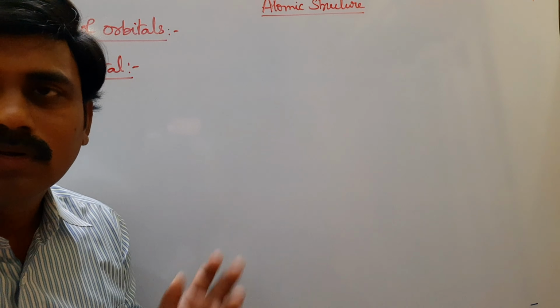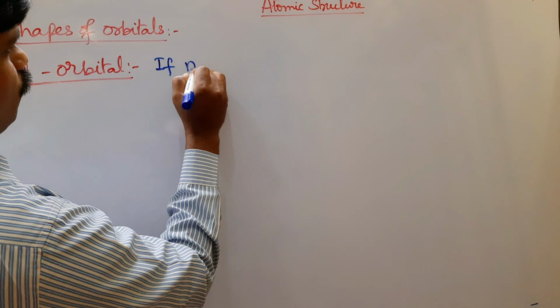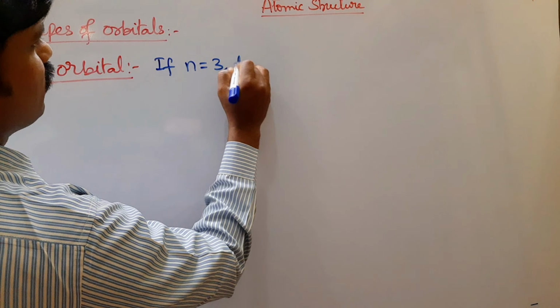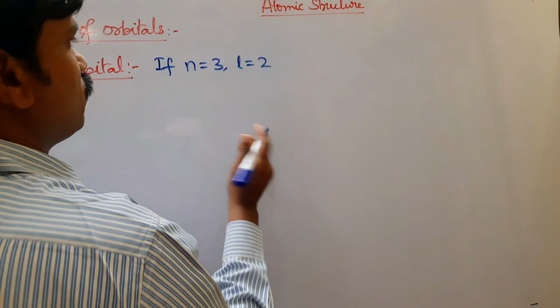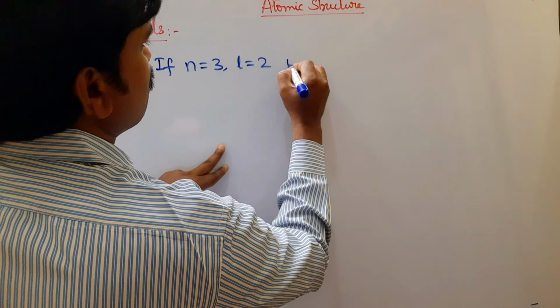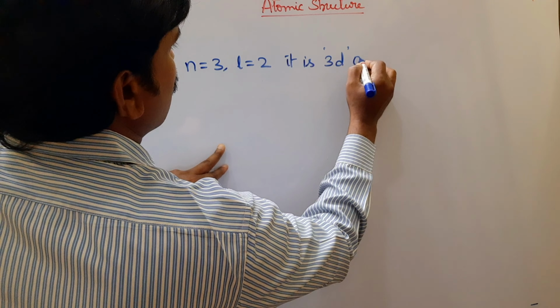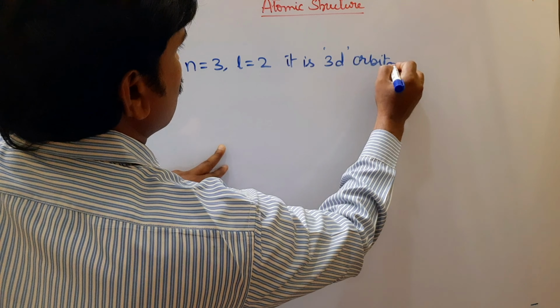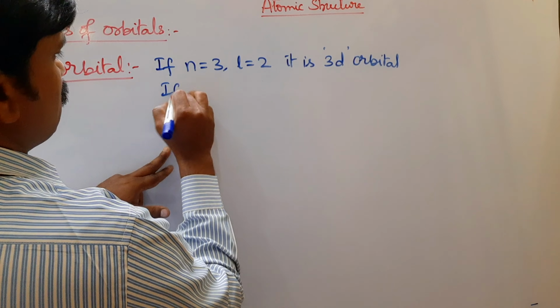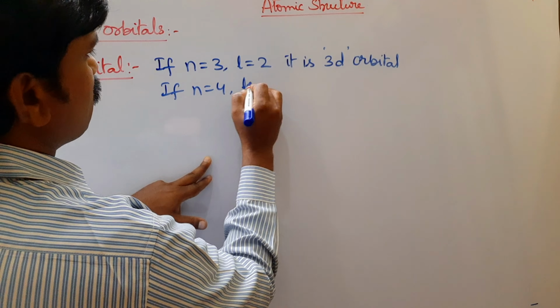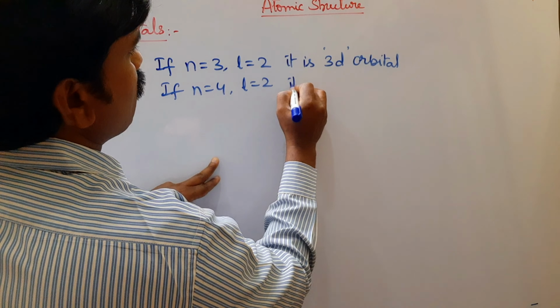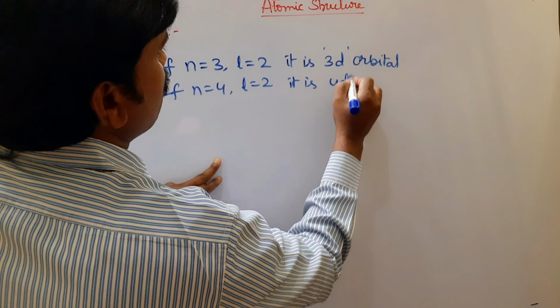Look at now about d orbital. If n equal to 3, l equal to 2, then it is called 3d orbital. If n equal to 4, l equal to 2, then it is 4d orbital.